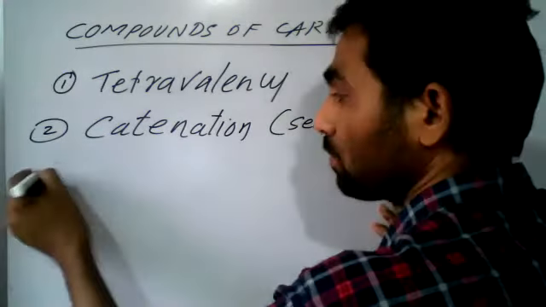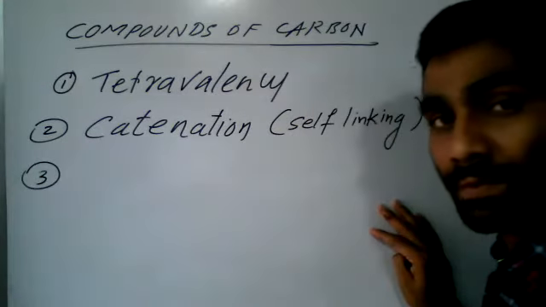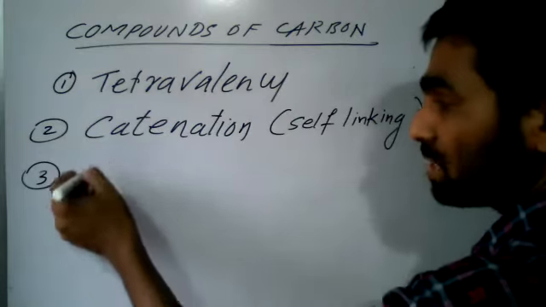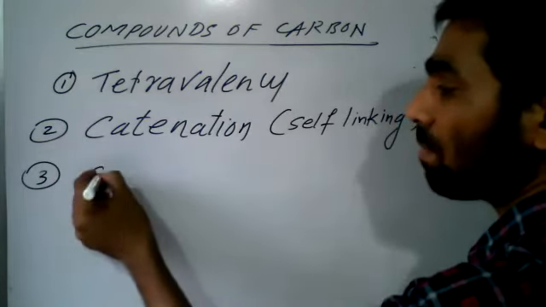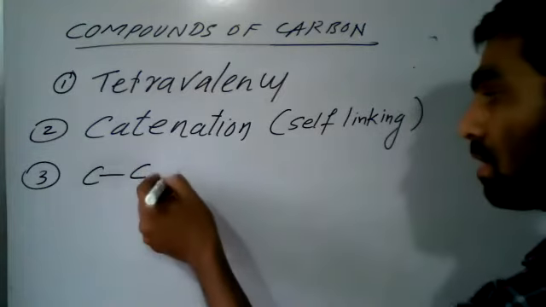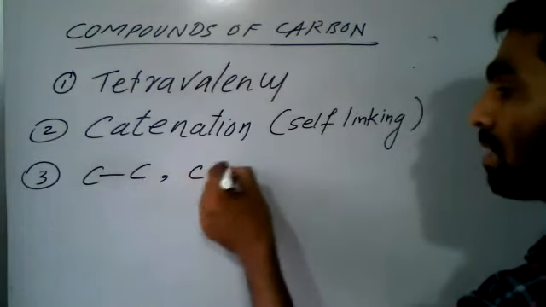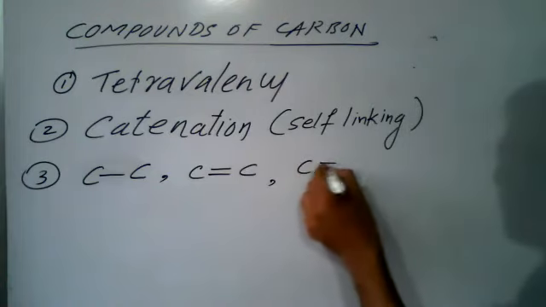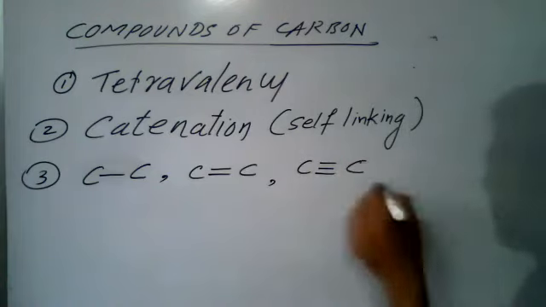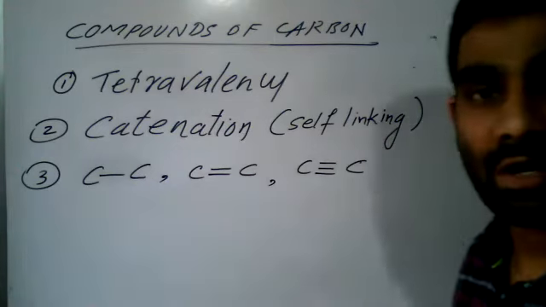Third point is multiple bond formation, or simply we can say carbon can form a carbon-carbon single bond, a carbon-carbon double bond, and a carbon-carbon triple bond. Very important point.